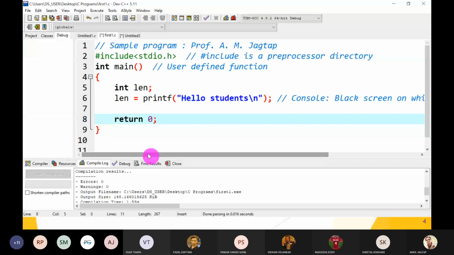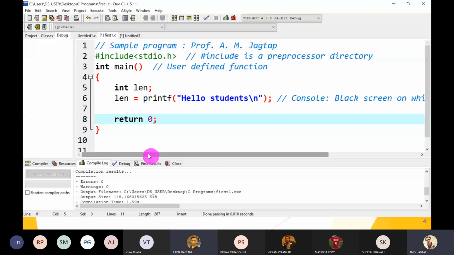Okay. So in a printf statement, whatever we write in the double quotes will be displayed on the console, the black screen on which output gets displayed. Instead of the format specifier, its relative value, that is length, this is the variable name, its value is displayed instead of %d. This is called a format specifier. D stands for decimal value printed. So guys, what is the output of this program? What do you think?